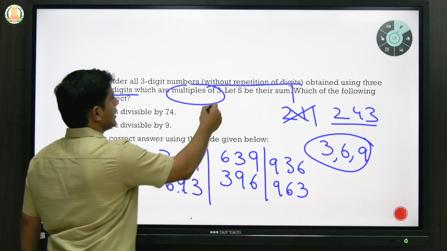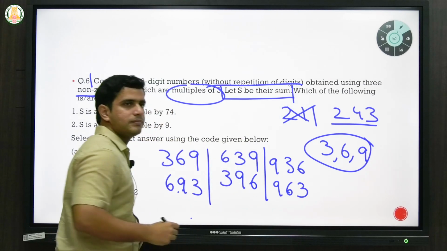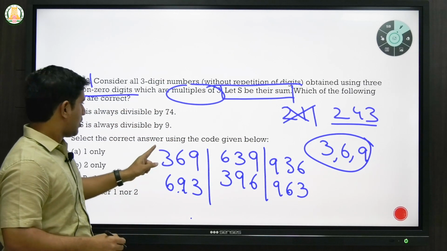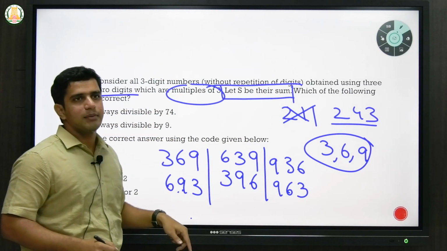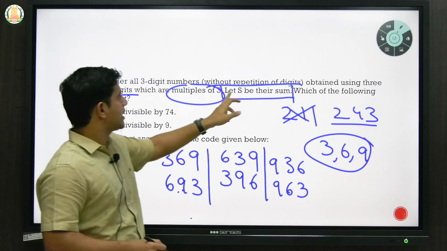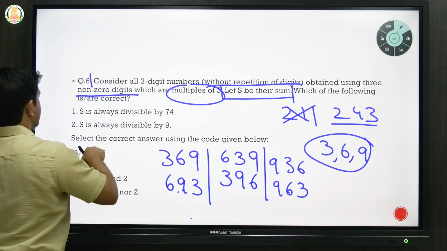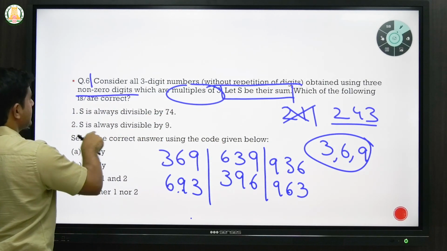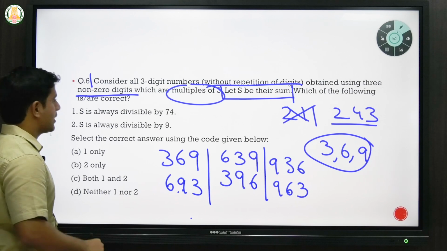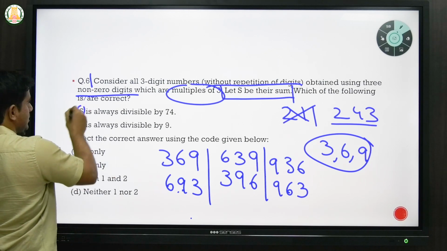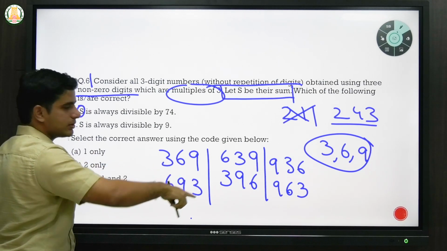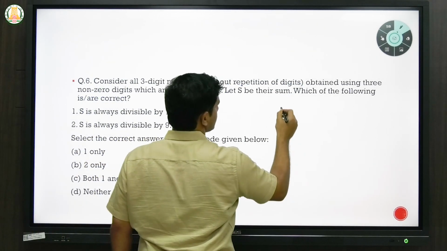Now what is he saying? Let S be their sum. That means all these 6 numbers you have to add up. So S is their sum. Now, which of the following is or are correct? S is always divisible by 74, and S is always divisible by 9. So first you should know what this S is. For that you have to add all these numbers. So let's try to add.